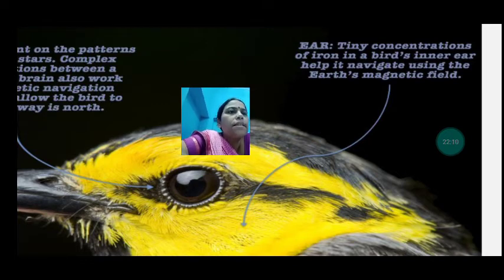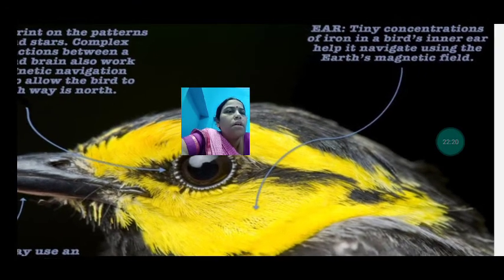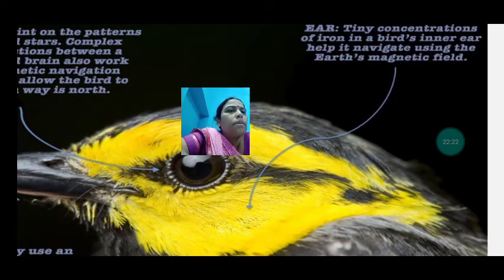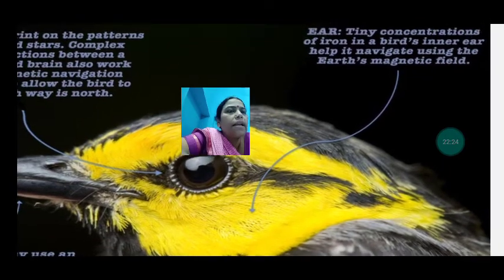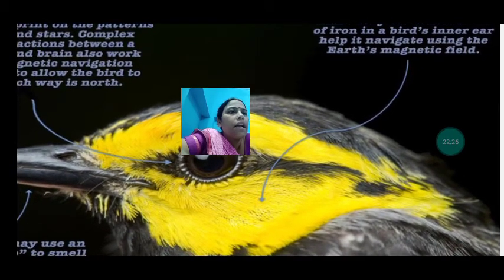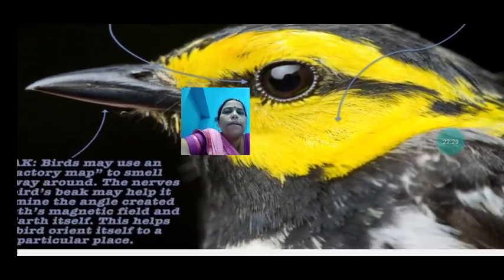The bird has a sensory part which helps it to navigate through the Earth's magnetic field. The Earth has a magnetic field, and through the ears the bird can sense it and move through it.